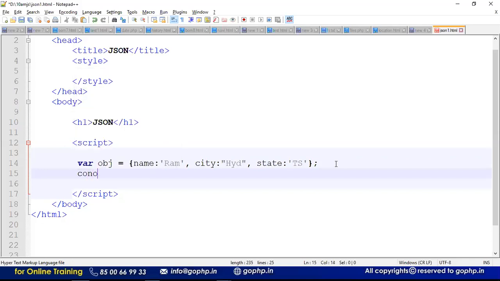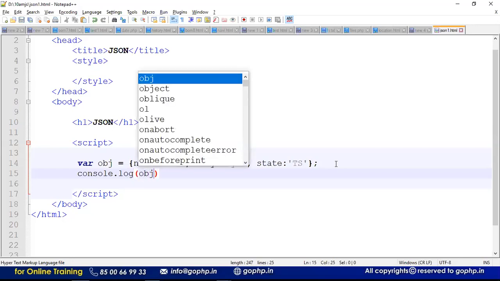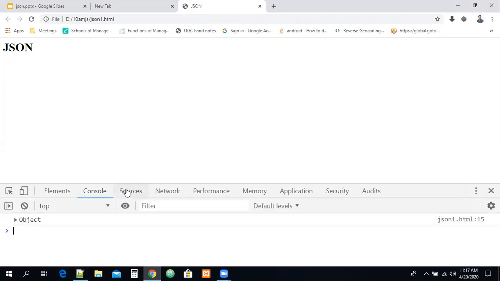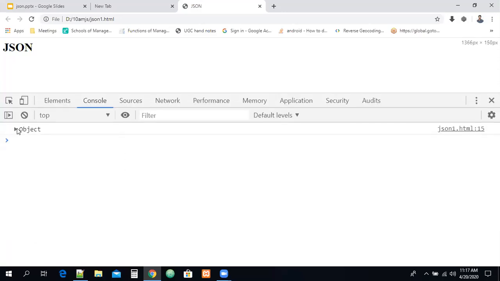Now, this is a JavaScript object. We know console.log. Let us go with console.log of obj. I'm just printing it, and let us refresh the page and check in the console what it is going to display. Can you see it is going to print an object? Right, you are able to see this is an object.